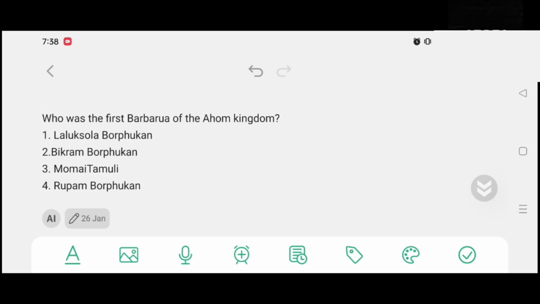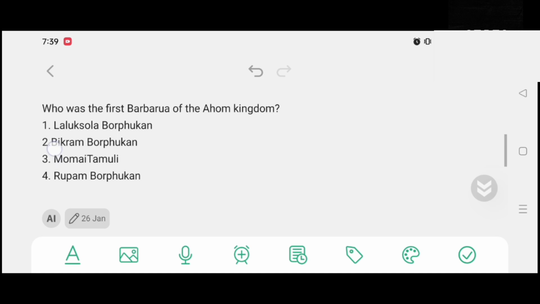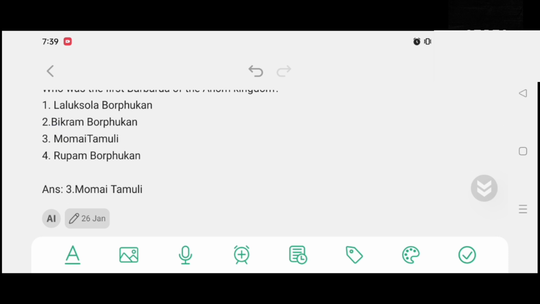Who was the first Borbora of the Assam kingdom? Option number 1, Laluksola Borfukhon. Option number 2, Bikram Borfukhon. Option number 3, Mumai Tamuli. Option number 4, Rupam Borfukhon. And the correct answer is option number 3, Mumai Tamuli.